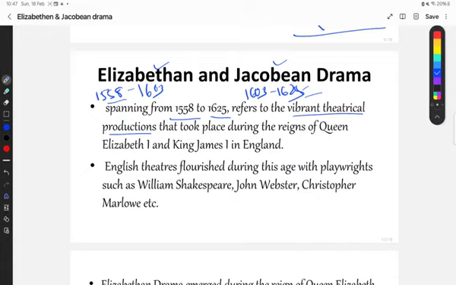English theatres produced during this age with playwrights such as William Shakespeare, John Webster and Christopher Marlowe etc.